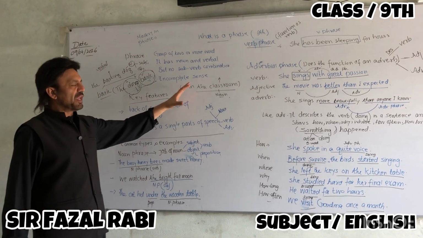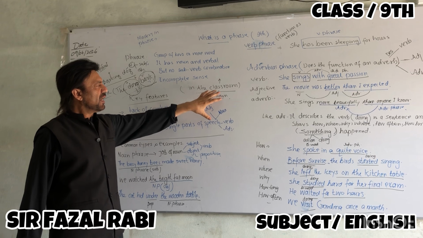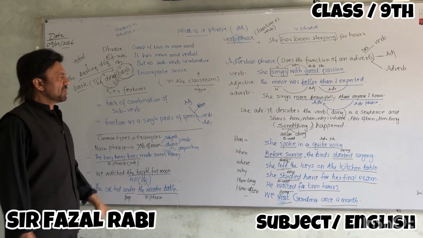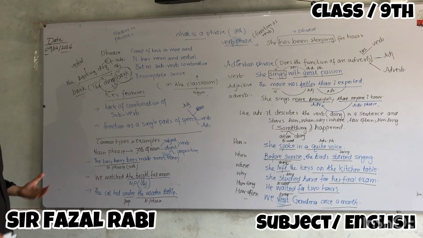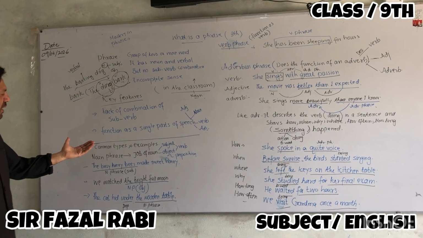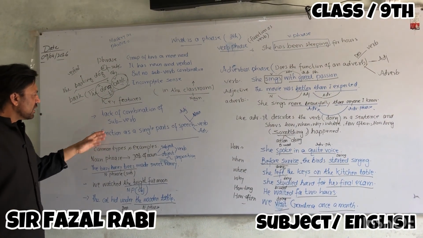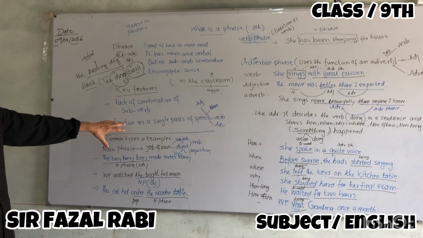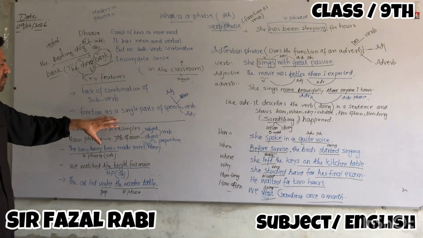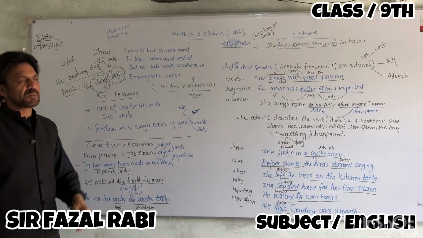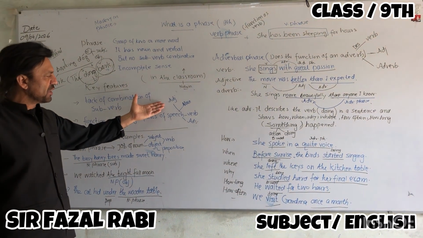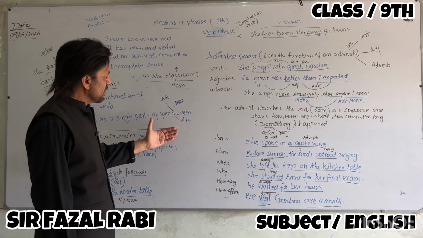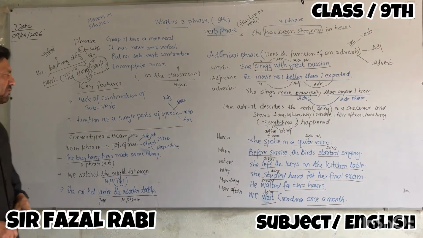While in a phrase, a group of words has no subject and verb combination, that's why it has incomplete sense. The other function of the phrase is that it is a group of words that does the job of a single part of speech. It does the job of an adjective, a noun, a verb, and an adverb.